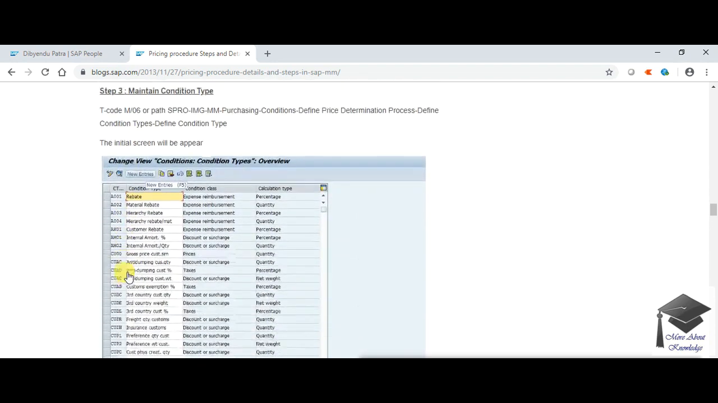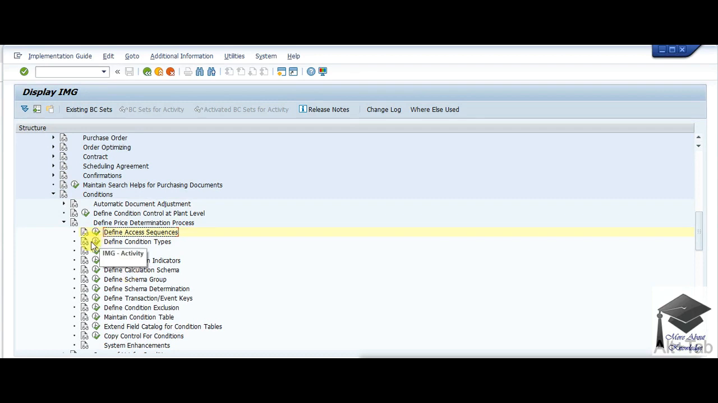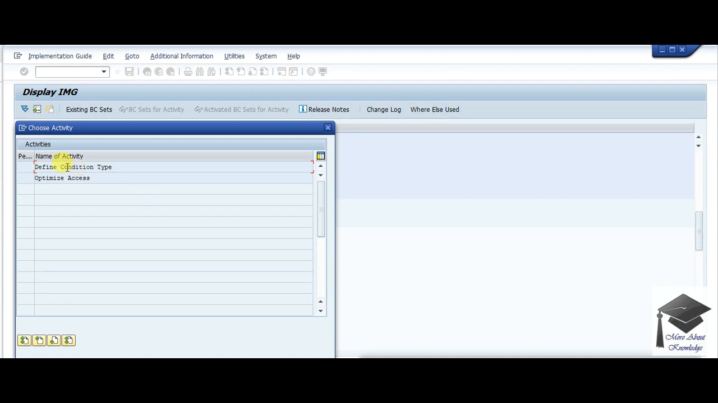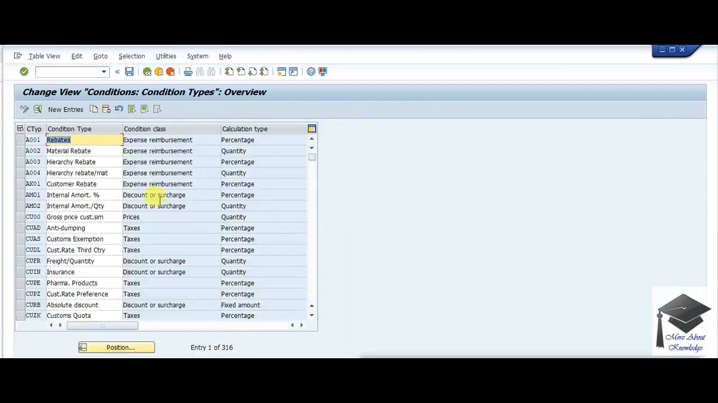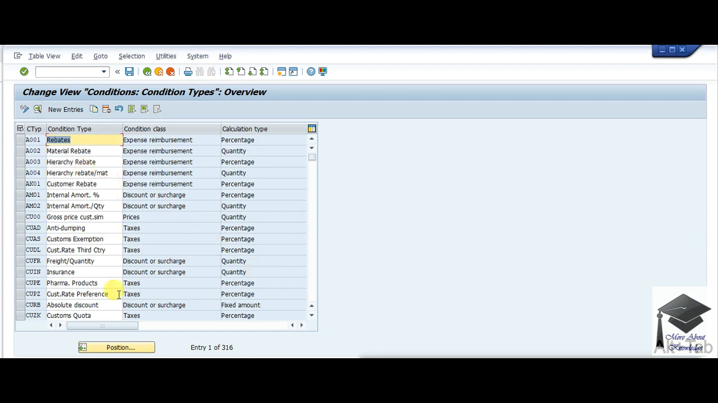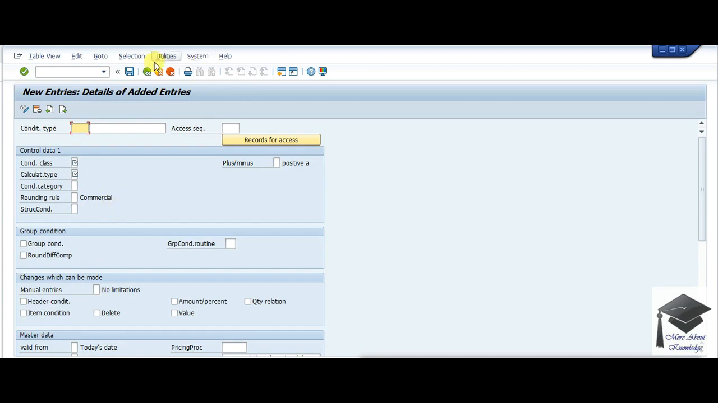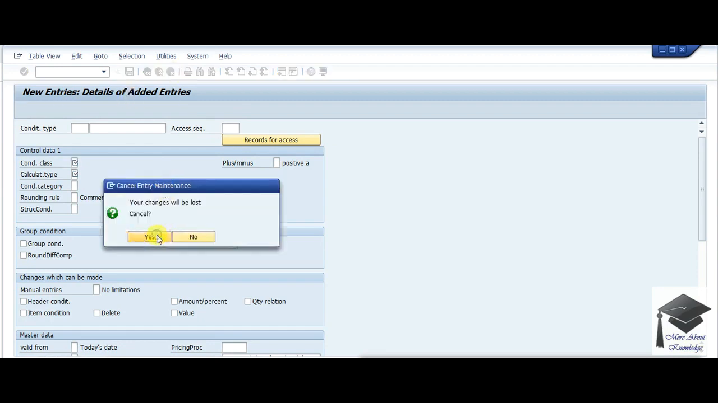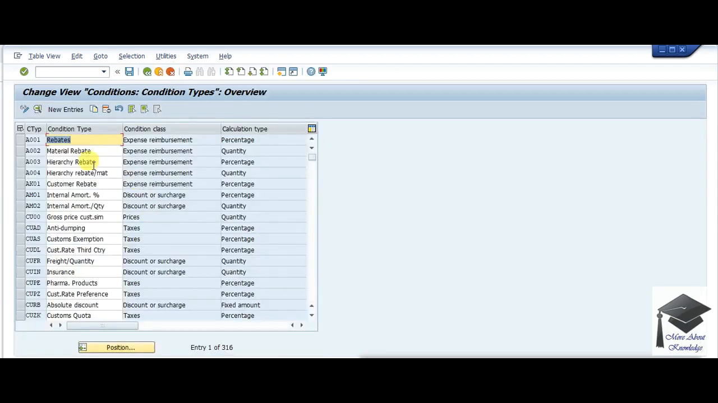Now I need to create condition type. So let's create condition type. There we go. This is condition type. So we need to define condition type. Guys, I'm not giving a detailed explanation about each and every object. You just read this blog post and then try it as per my video. So I'll have to create a condition type. It's better to create a condition type with reference to an existing condition type. So I'll create for a gross price and a discount.